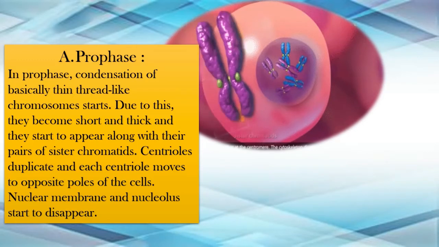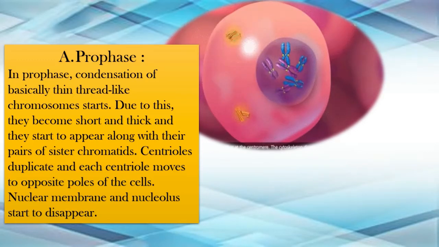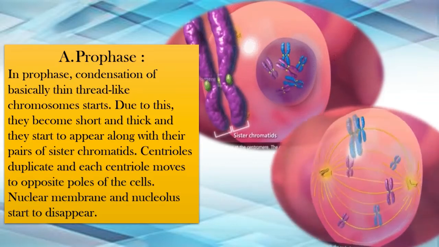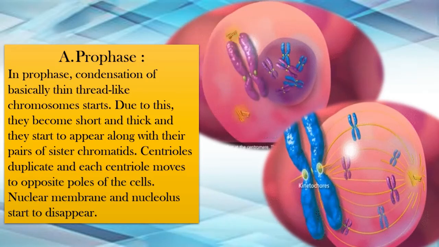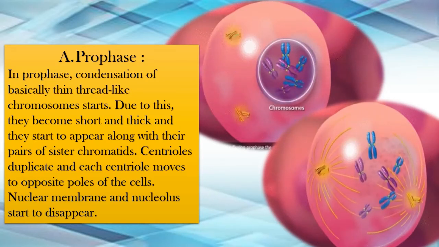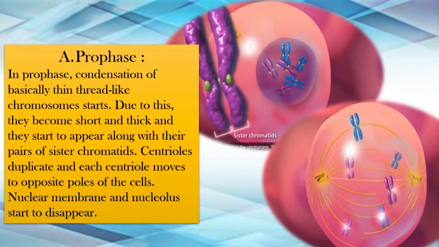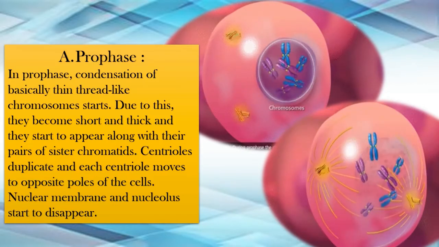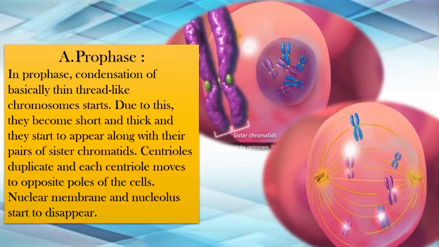I have explained you all the part of the chromosomes, the two long elongated structure that you have seen, which is known as the chromatids. Okay, these chromatids now they are coming together in pairs of two. Okay, now the centriole duplicates, means the centriole divides into two parts, and they go towards the two ends of the cell. Okay, which is called as the poles of the cell. This nuclear membrane here and the nucleolus starts to disappear.